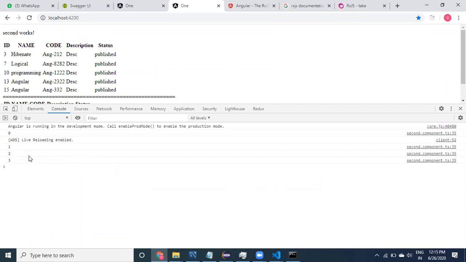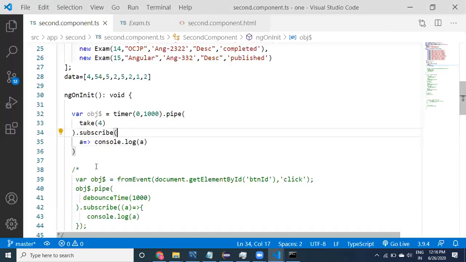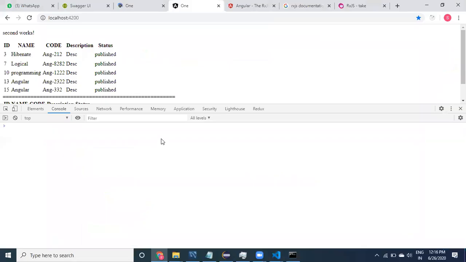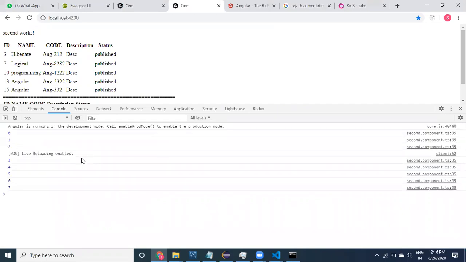Okay, see here, guys. It starts with 0, 1, 2, 3. That's all, only 4 values, 0 to 3. If I specify maybe 10, what happens? It is going to give you 0 to 9, right? Only 0 to 9, which means 10 values.